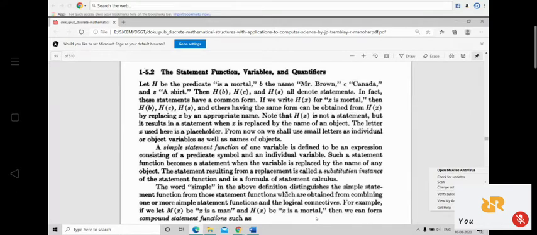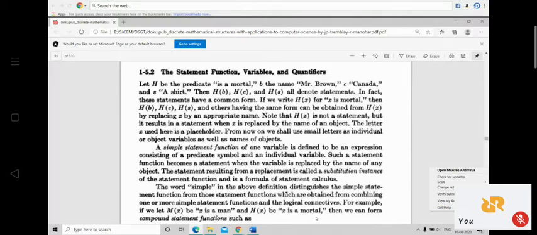So let us see the definition of statement function. A simple statement function of one variable is defined to be an expression consisting of a predicate symbol and an individual variable. Such a statement function becomes a statement when the variable is replaced by the name of any object. The statement resulting from a replacement is called a substitution instance of the statement function and is a formula of statement calculus.